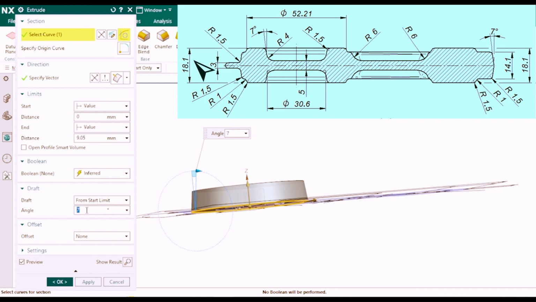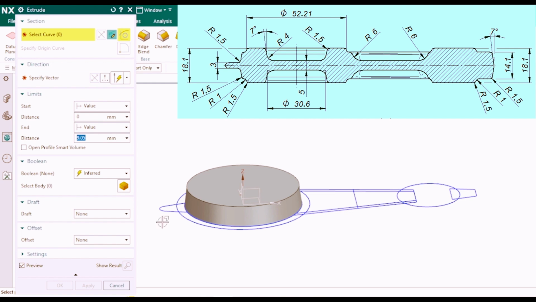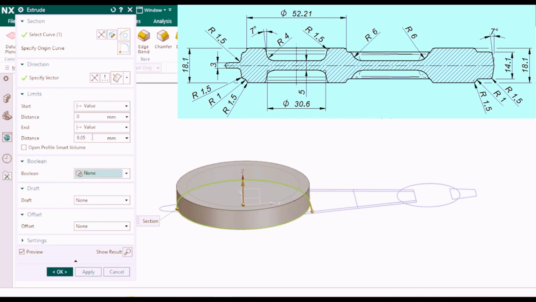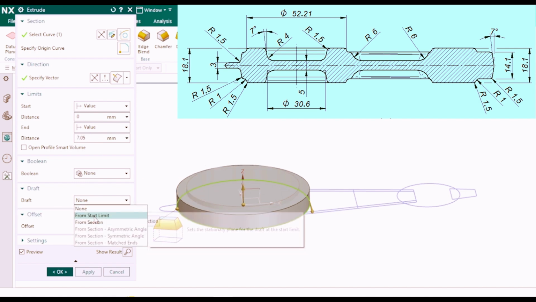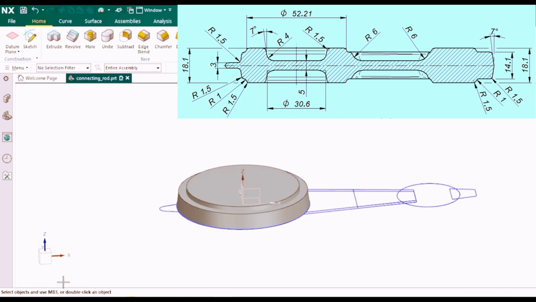Now we go to draft options in extrude and select draft from start limit, angle is 7 degrees, and press OK. Again select extrude, select the outer dia as shown. Enter start value 0 and end value 7.05. In Boolean we select none. We go to draft, select from start limit. Draft angle 7 degrees and press OK.